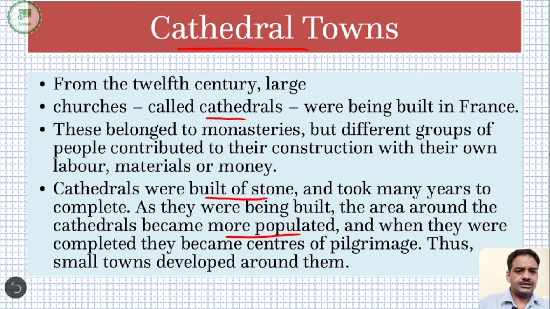When they were completed, they became the center of pilgrimage also, so a number of people used to visit that church. As a result, shops and small markets started emerging around these churches. So a new kind of economic activity started taking place in the cathedral towns, and with the passage of time, these cathedral towns became much more populated.